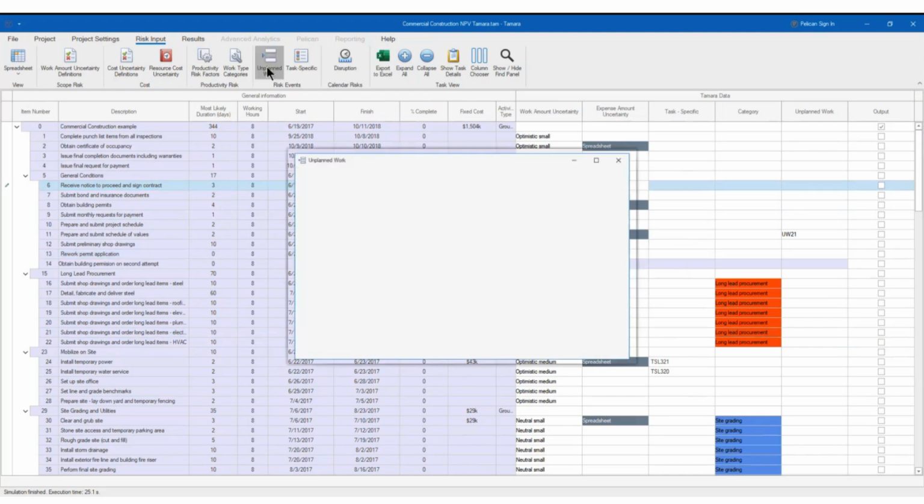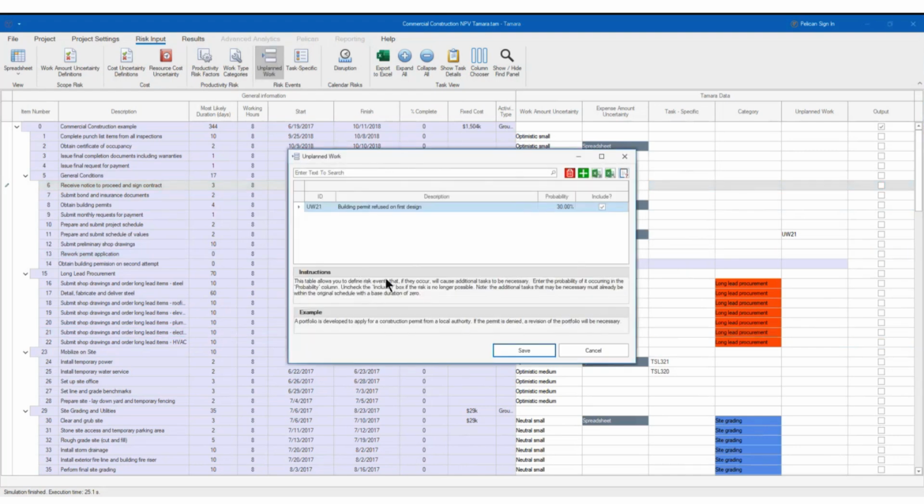One is the unplanned work here, and what I really like about the software is that it makes it very easy because you can just read it, right? This table allows you to define risk events that, if they occur, will cause additional tasks to be necessary. Take a look. Enter the probability of it occurring. So basically, you enter the probability, and check the column include or not.